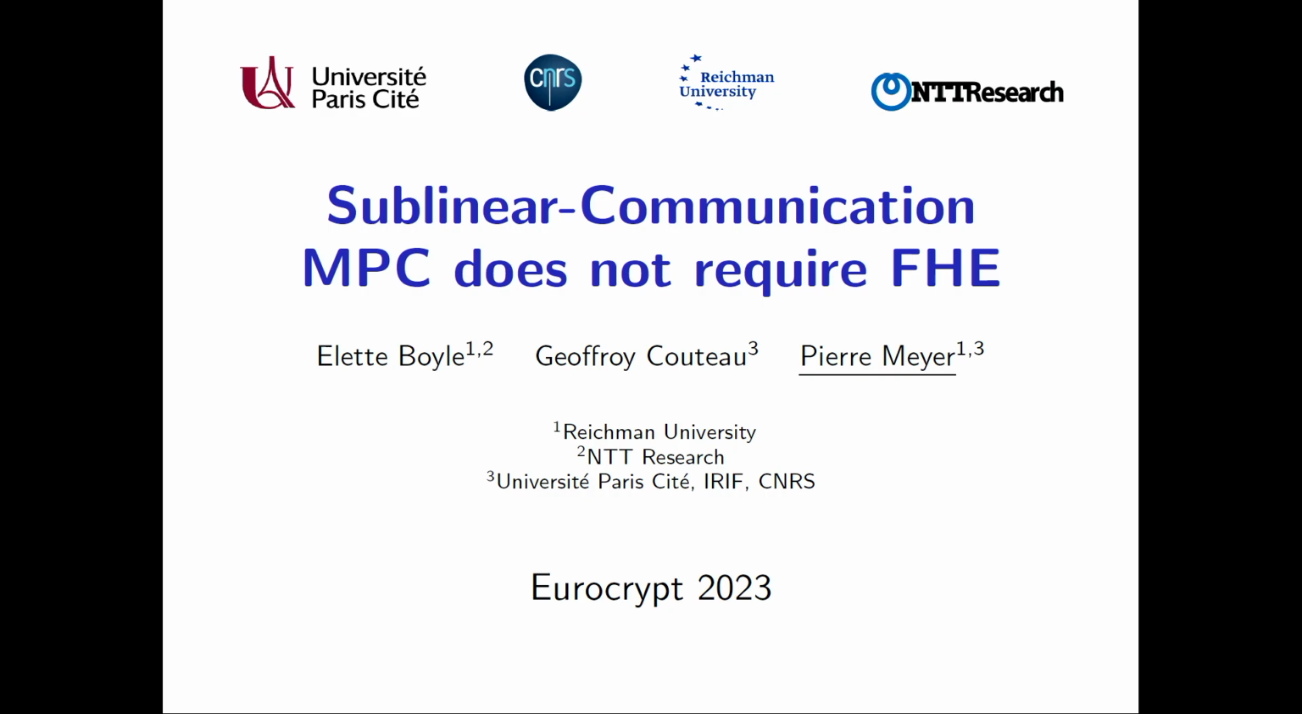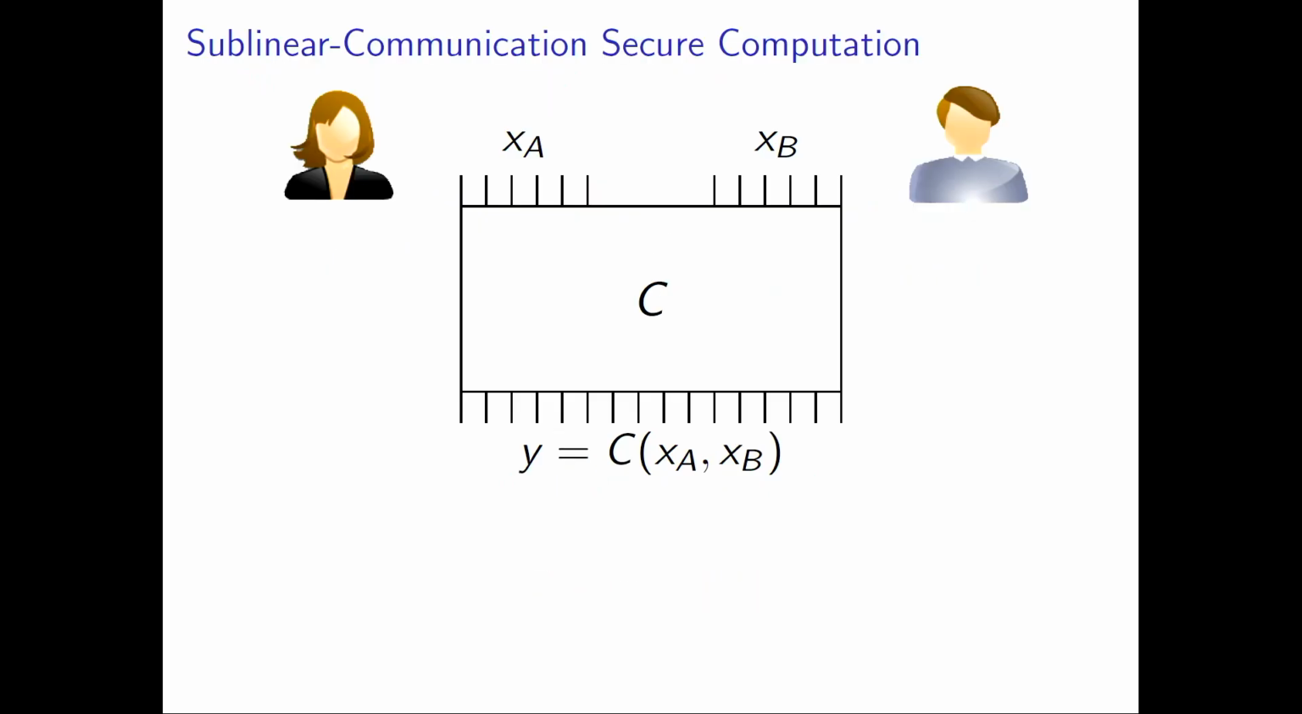Let's say what we're trying to do is we see fully homomorphic encryption as a very heavy hammer for the problem of MPC, and we're asking the question, is this really required, or can we do without? Now, first of all, what do I mean by sublinear communication secure computation? Just think of the 2-party setting for now. Alice and Bob wish to compute some fixed circuit C of their inputs, and they wish to perform the computation without having to trust each other with their inputs.